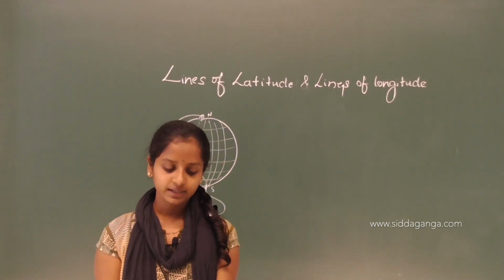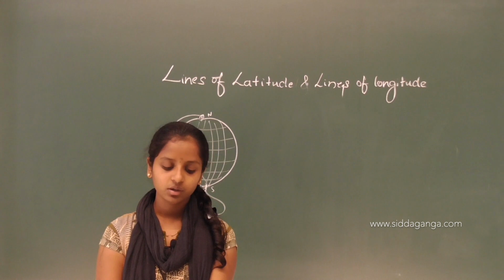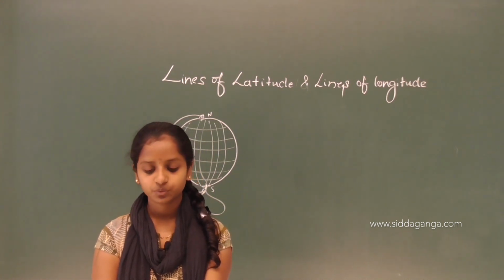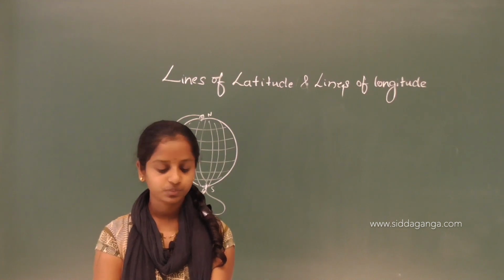Then we can draw circles on a globe between the North Pole and the South Pole.